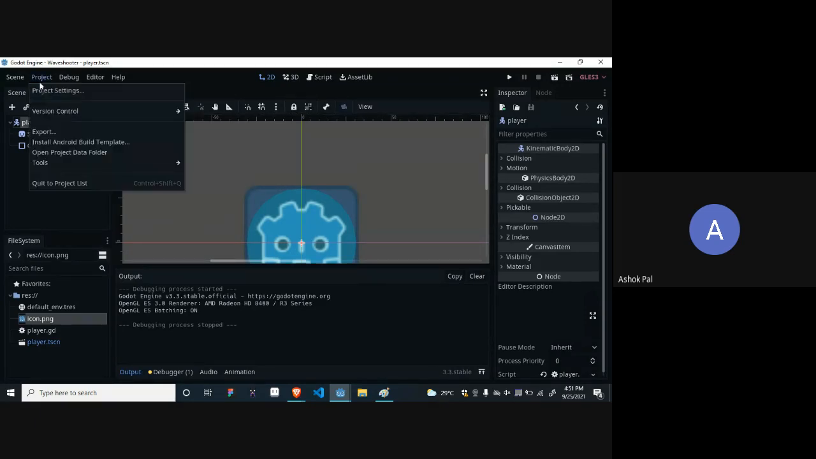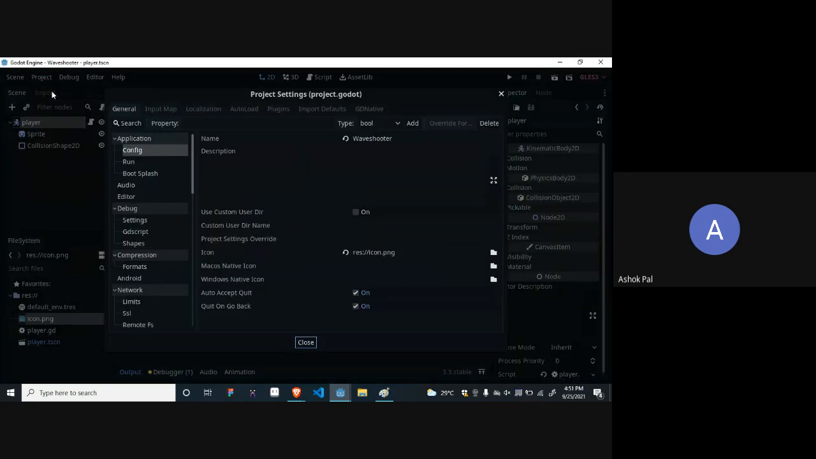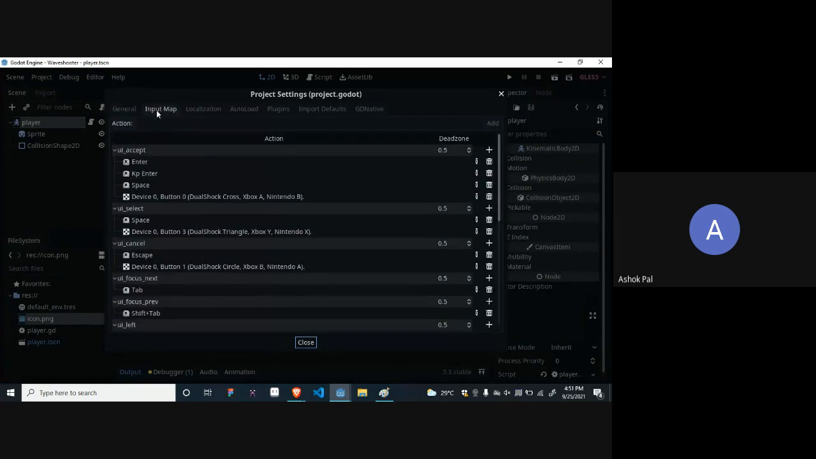Can you see it? Click on the project button. Click on project settings. This tab will open. Let me show how to map the input. Then I will just show the code running. Okay. Now go on project settings. Now click on input next to general. There will be an input map button. Just click on it.